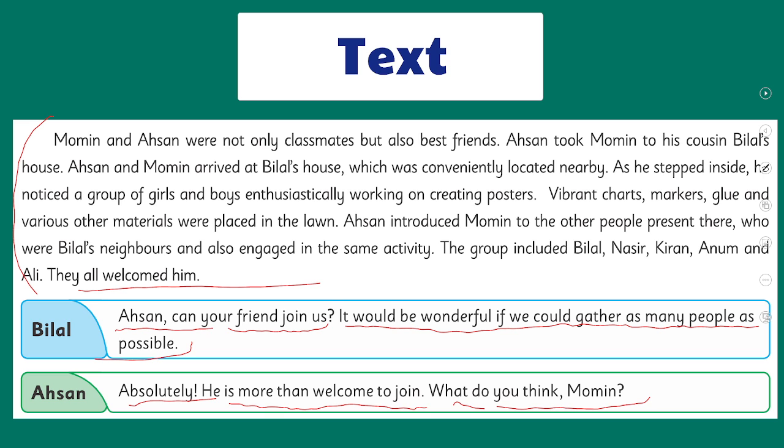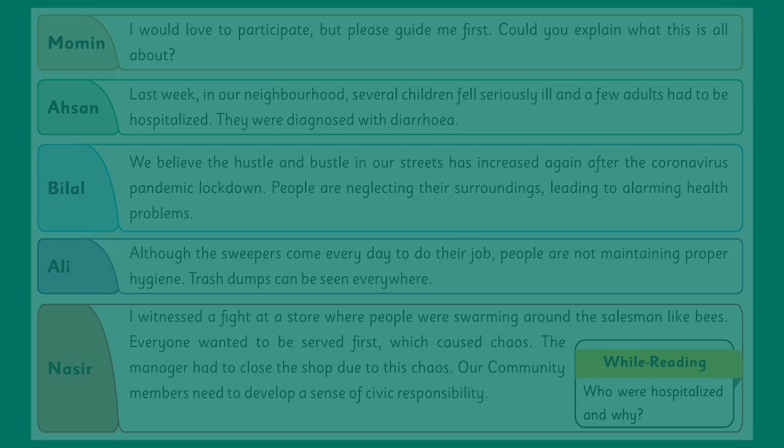So here someone asks something. Bilal is asking Ahsan whether his friend can join them or not. Here Ahsan gives a response which is actually based on his personal interpretation, and he asks a question of Momin as well. So firstly he gave a response with a personal approach, and then he asked Momin a question. Let's find out what Momin will respond.